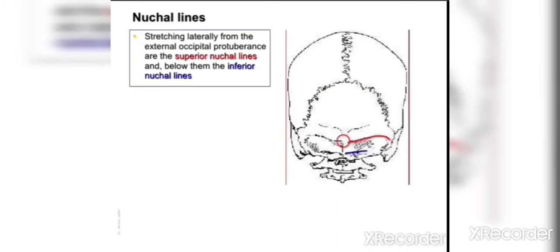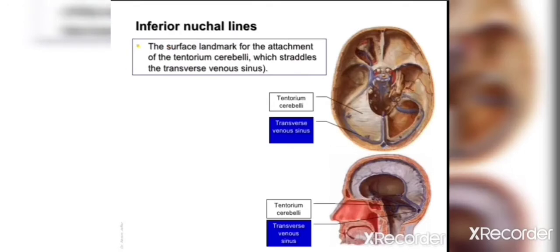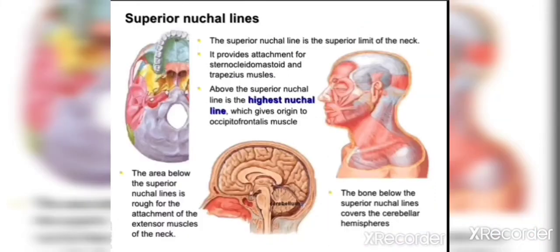Then there are the nuchal lines. These stretch laterally from the external occipital protuberance. These are the superior nuchal lines highlighted in red in this diagram, and below that we find the inferior nuchal lines highlighted in blue. The inferior nuchal lines are the surface landmark for the attachment of the tentorium cerebelli, which straddles the transverse venous sinus. So on the anterior side of the inferior nuchal lines we have the transverse venous sinus.